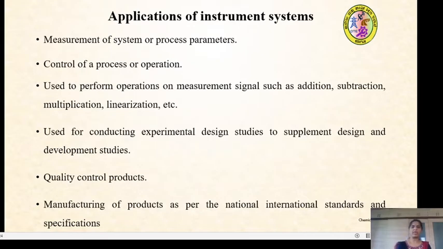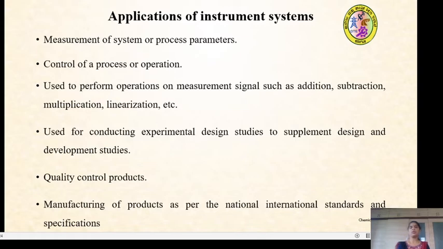So, we know what instrumentation is, and by using the instrument, how we can measure, and what the different measurement systems are. Then we will look at some applications of instrument systems. The application of an instrument system covers the measurement of system and process parameters, and it helps in controlling a process or operation.